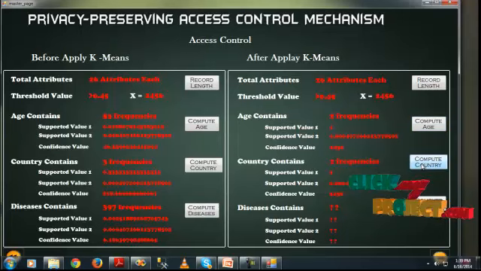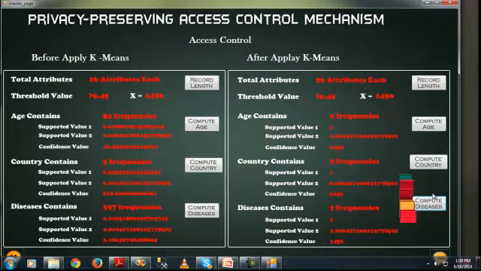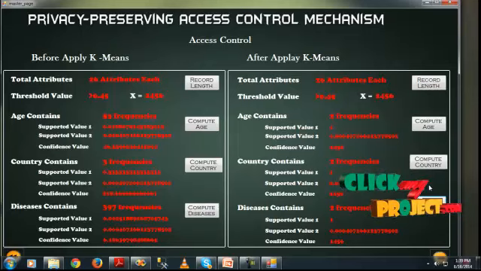Click on the compute country button. Country contains two frequencies, with support value 1, support value 2 of 0.004, and confidence value of 0.2456. Click on the compute disease button. Disease contains only two frequencies, displayed here with support value 1 and support value 2. After applying the k-means algorithm, lower accuracy values are displayed here, and the accuracy value is properly displayed.